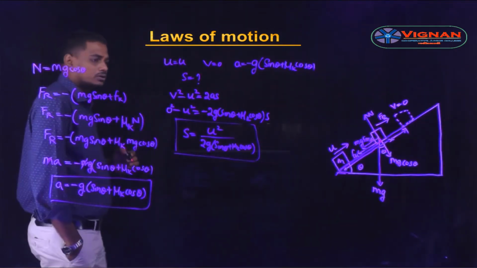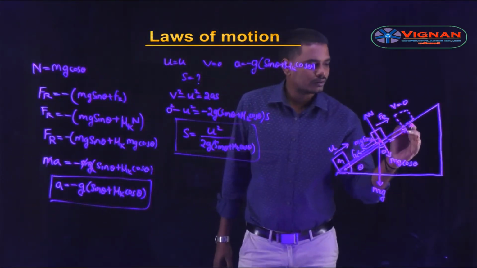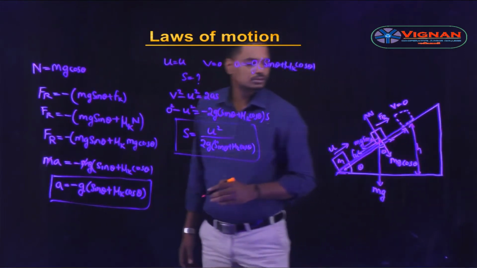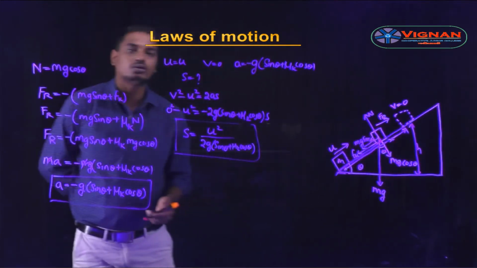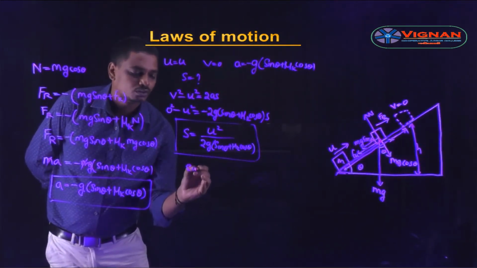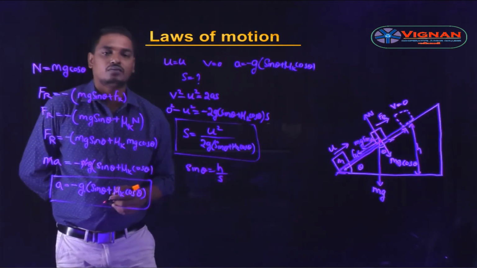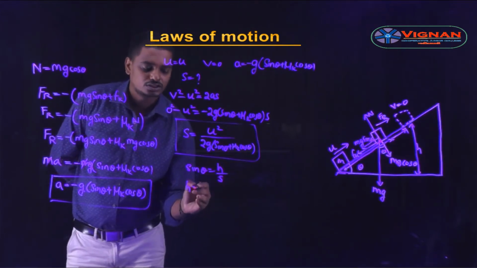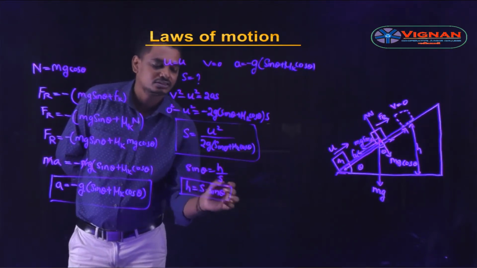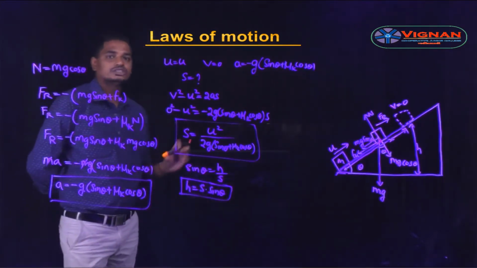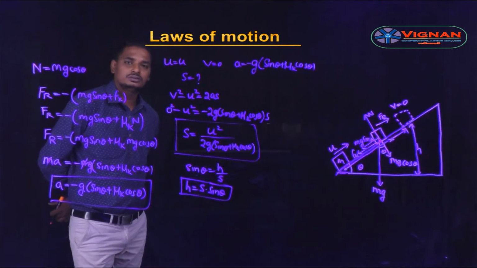Okay, if we need to calculate the height h traveled by the block, take this right angle triangle. sin θ is equal to the opposite side over the hypotenuse. So sin θ = h / s, where s or x is the distance traveled. So h = s sin θ. If we calculate the distance traveled s, we can calculate the height to which the block is raised when thrown with a velocity u at an angle of inclination θ.